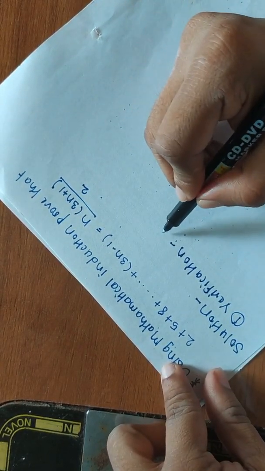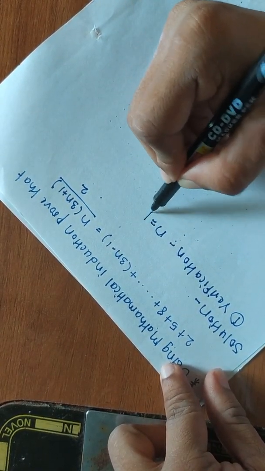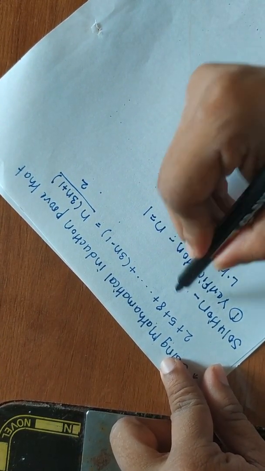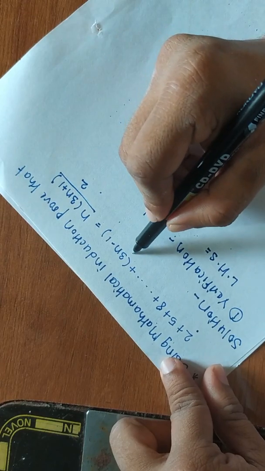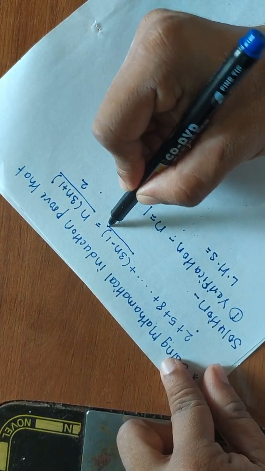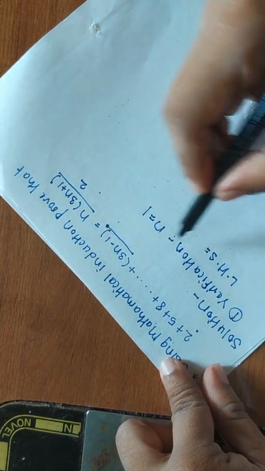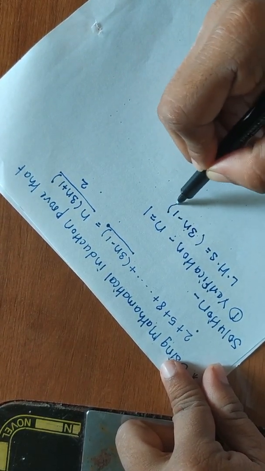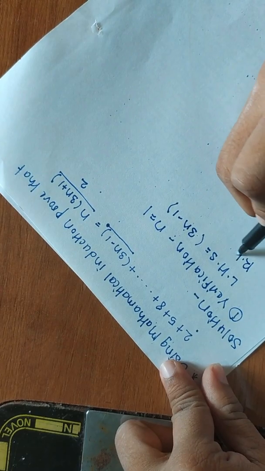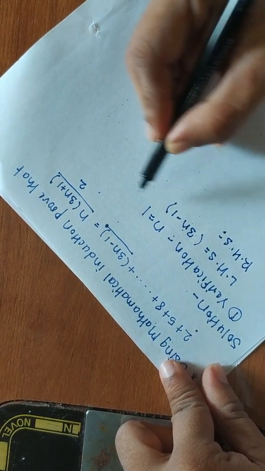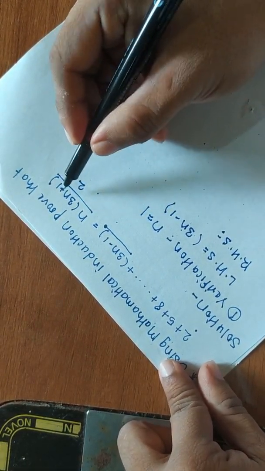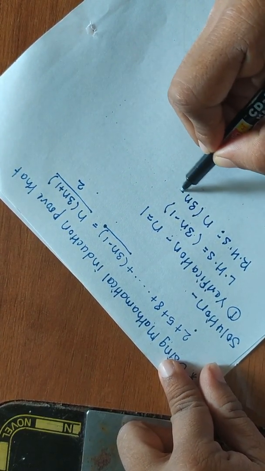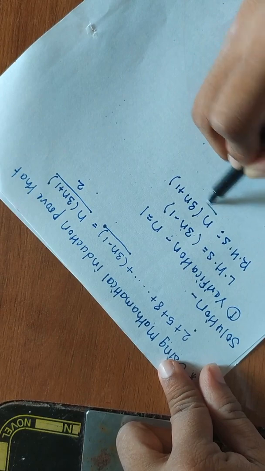What are we doing in verification? Put n is equal to 1. On the left side you have to identify the term where n is present. Only one term is present where n is there, so you have to take that term only on the left side. So I am taking 3n minus 1, and on the right side again only one term is present, but n is there in that, that's why I am taking the complete right side as it is, 3n plus 1 by 2.